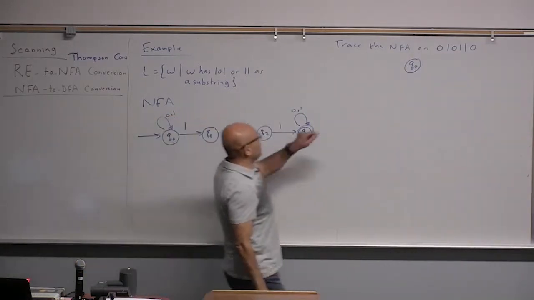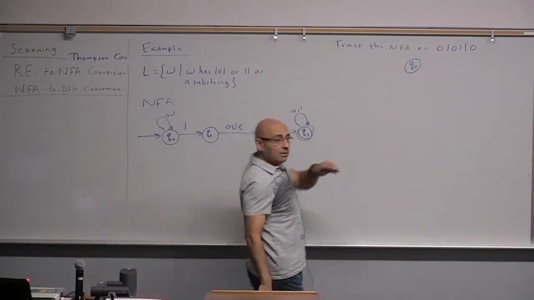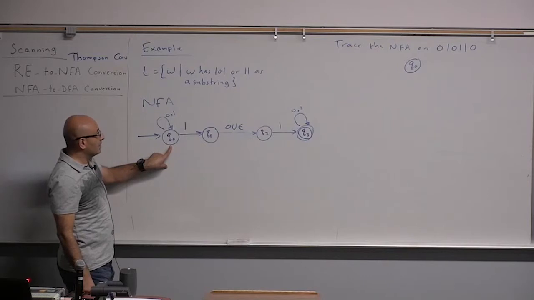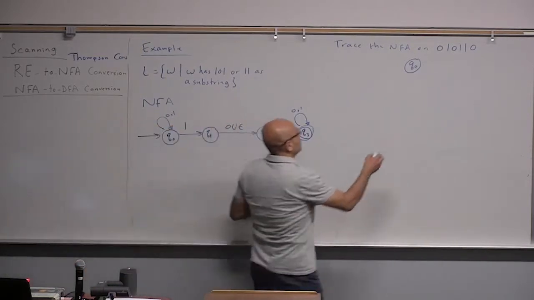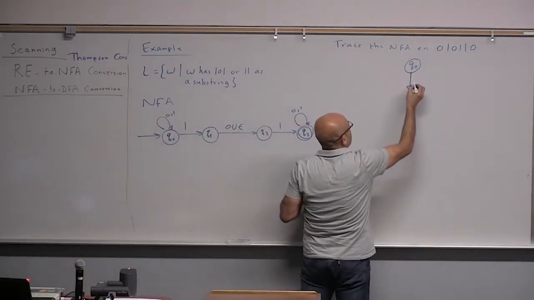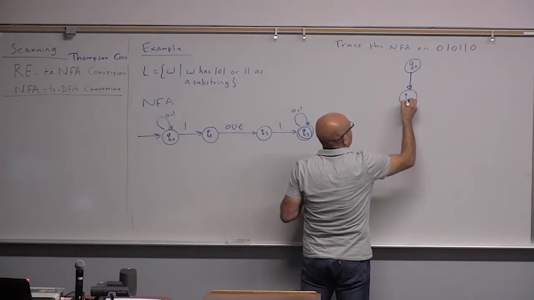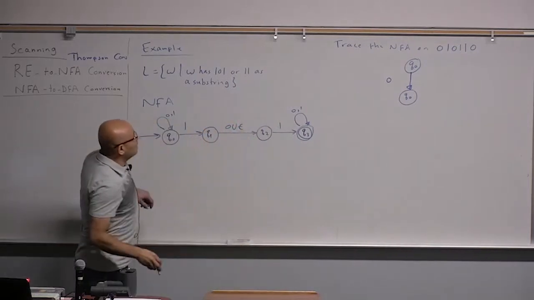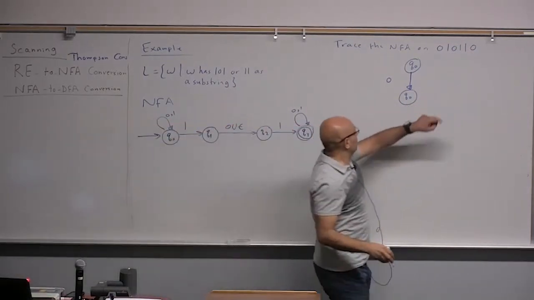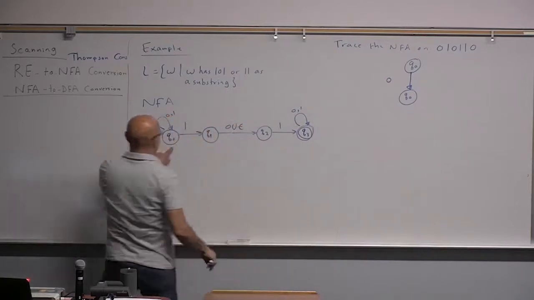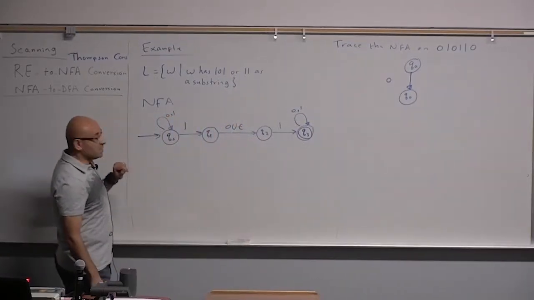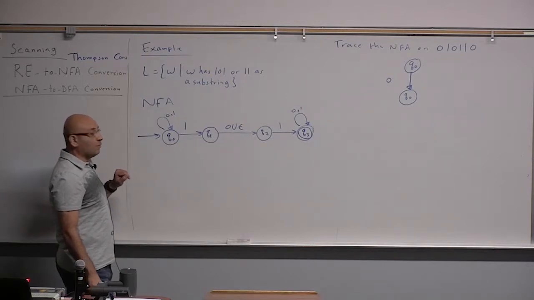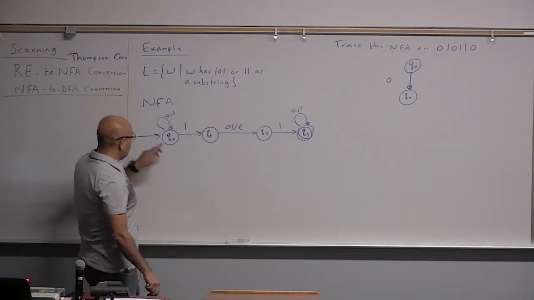Now, if we get a 0, and we are in the start state, what are the options that we have? Yes, staying in Q0. So we have only one option, which is staying in Q0. This is when we get a 0. Now we get a 1. We get a 1 and we are in Q0. How many options do we have? 2. In fact, 3.